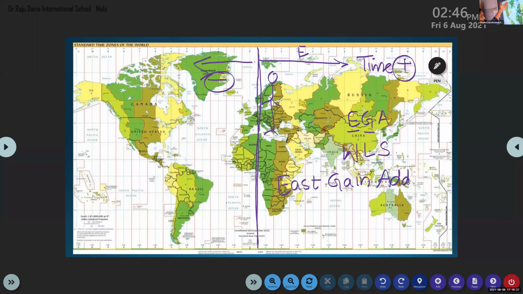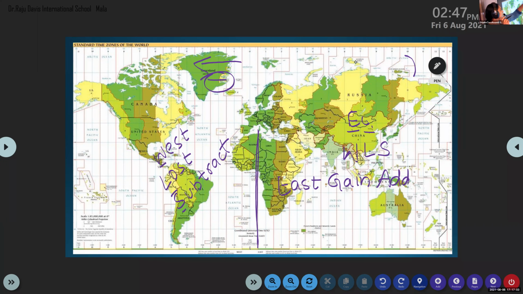Then, if you are moving from GMT to the westwards, listen to me first. The time will decrease. West, loss, subtract. That means we have to reduce the time. We have to subtract 4 minutes, right?